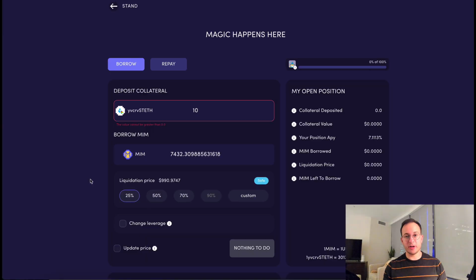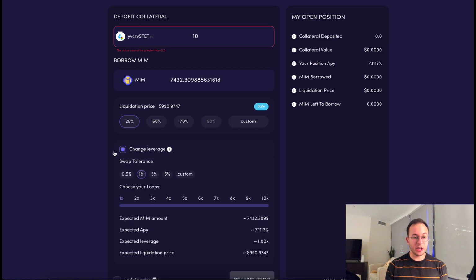Now for me, this is pretty exciting that you can get a yield on your collateral, and I don't take on too much risk, but perhaps I would be comfortable borrowing 25% against my staked ETH, and you can see my liquidation price would be a $990 ETH, which is of course possible, but it would be a significant drawdown from the market. I did want to talk about this change leverage toggle, and I think a lot of you will be interested in it.